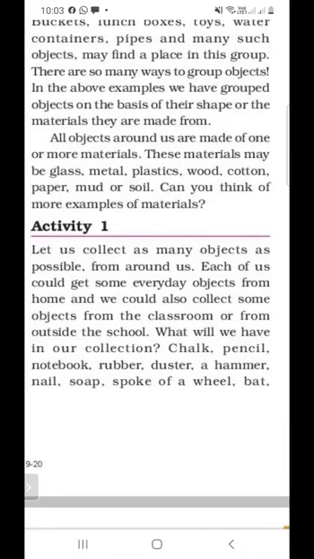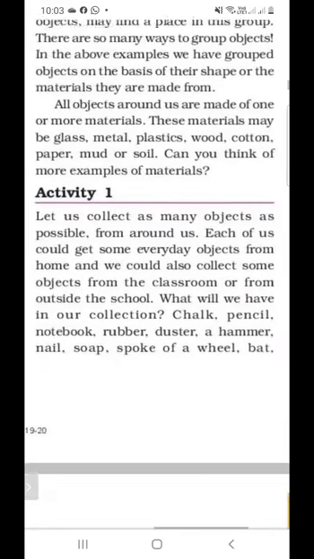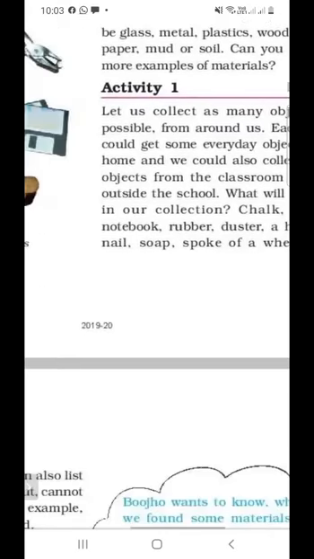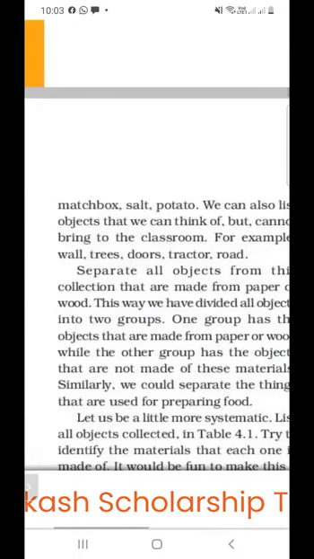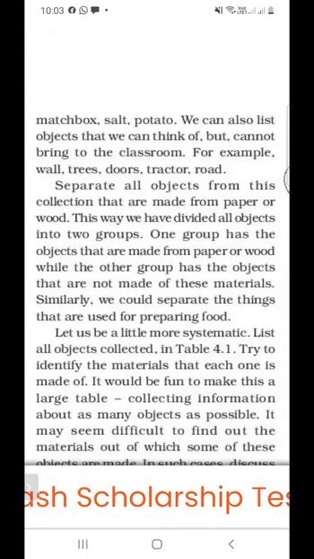So we are collecting different items, and what is the collection? Chalk, pencil, notebook, rubber, duster, hammer, nail, soap, spokes of wheel, bat, matchbox, salt, potato. So these are the collection we collect either from the school or from outside the school.